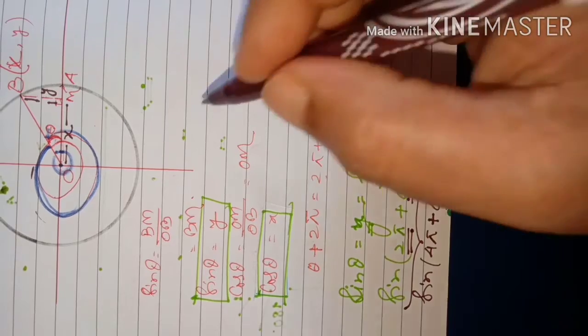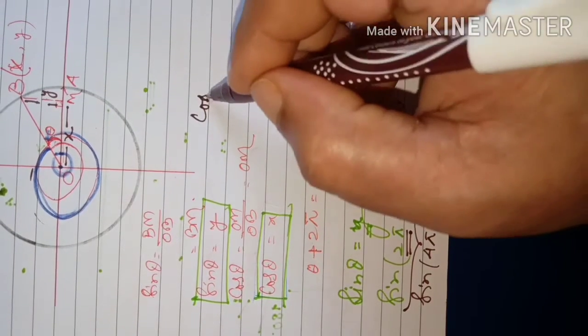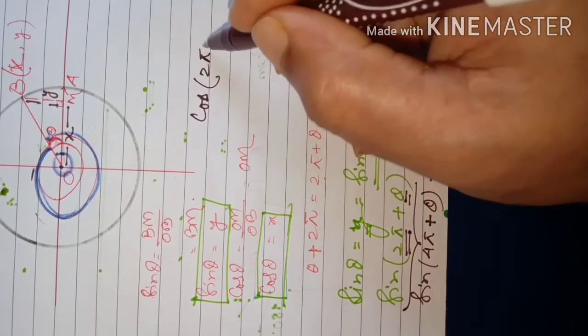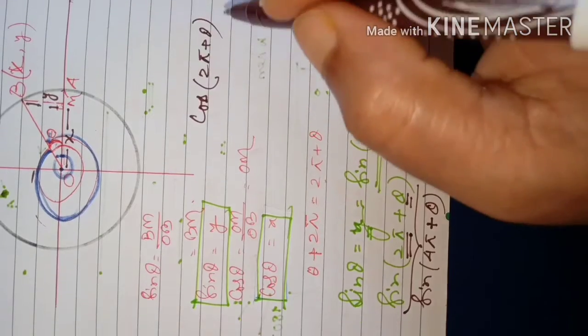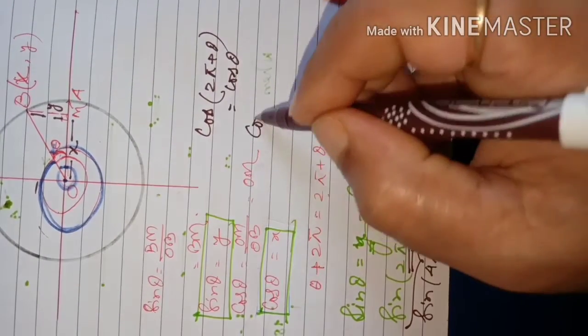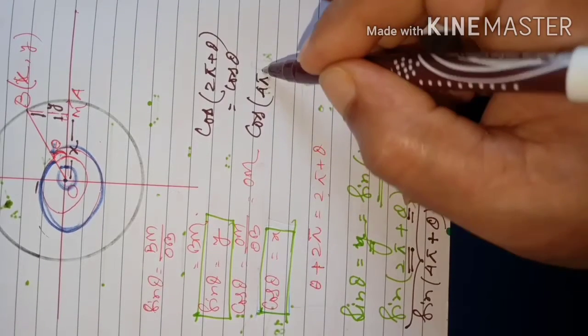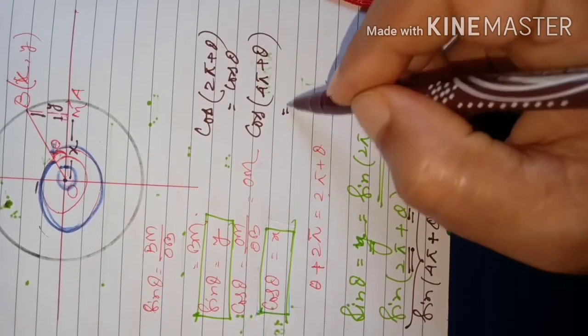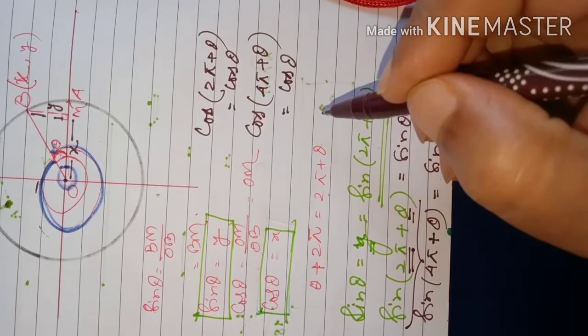The same way with cos also: cos of twice pi plus theta will be the same, it will be cos theta, or cos of 4 pi plus theta is equal to cos theta again.